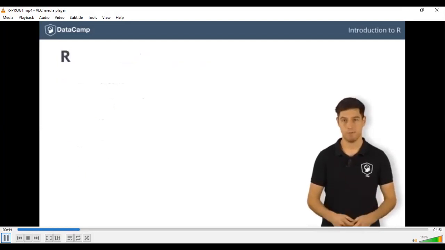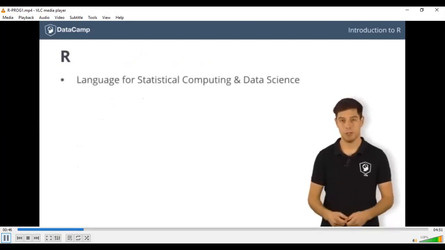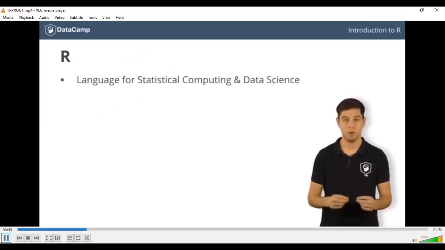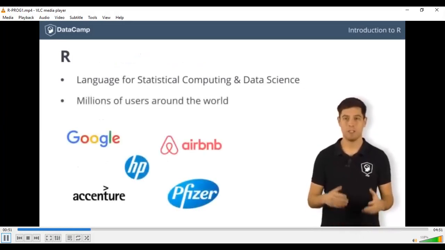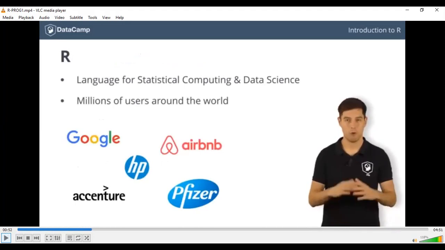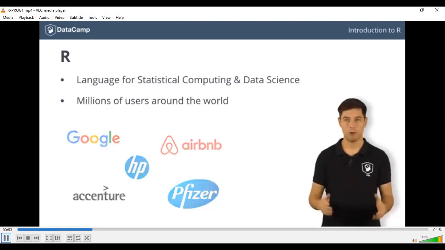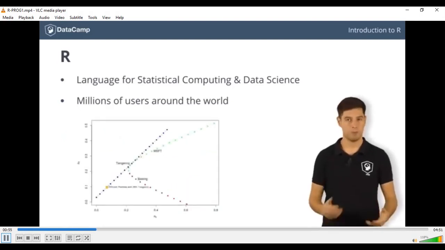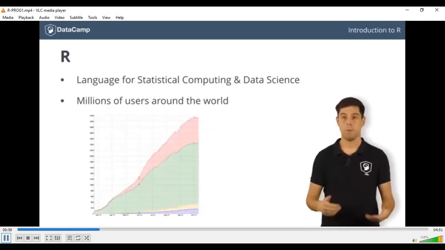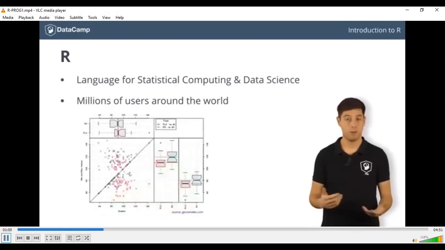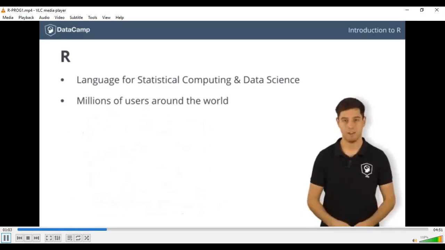The basics of R. It's also called the language for statistical computing, and is one of the most popular languages to do data science, used by tons of companies and universities. This is the R programming language, used for data science and statistical computing, and it's very popular among many multinational companies like Accenture, Google, Pfizer, HP, and others around the globe in all sorts of fields. Optimizing a financial portfolio, mapping marketing data, or even analyzing outcomes of clinical trials. You name it, R can handle it.